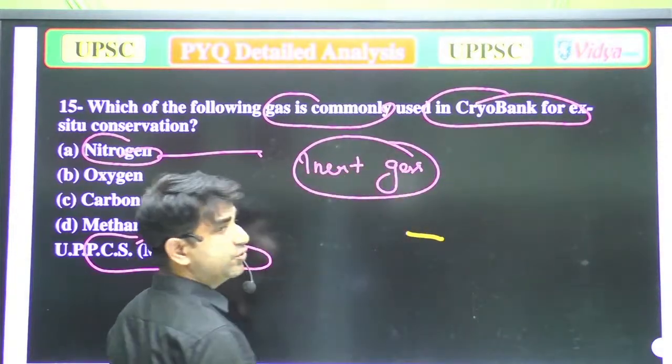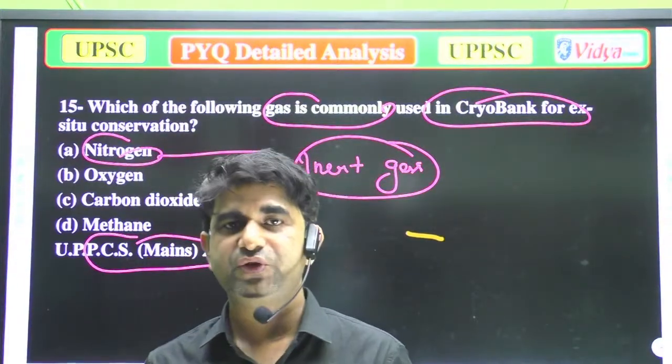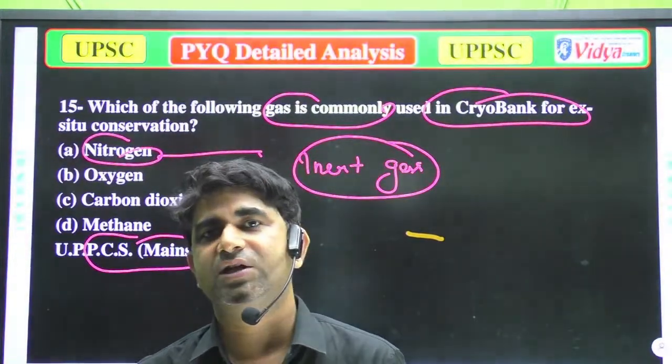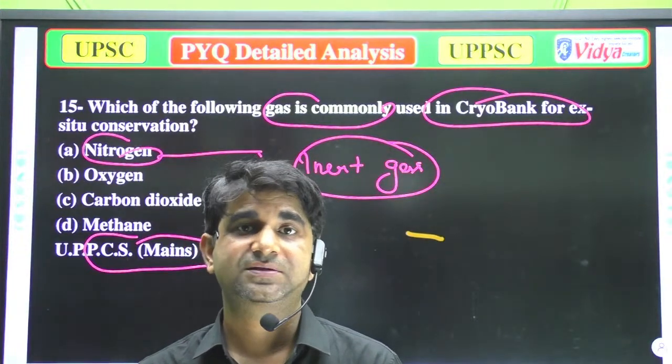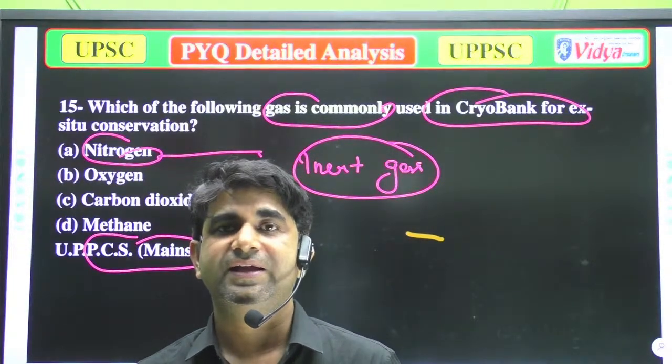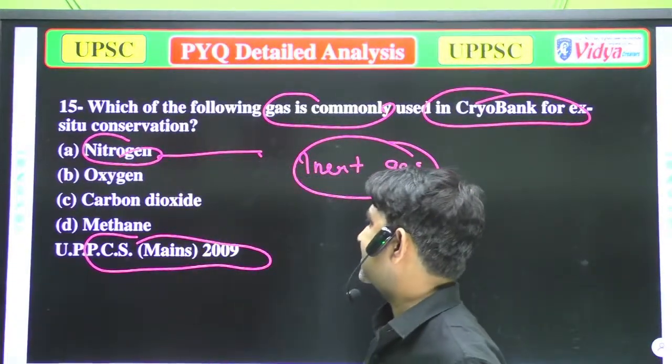So if we use that gas in a cryogenic bank, it will help us conserve organisms in our cryogenic bank. So that will be the correct answer, nitrogen.